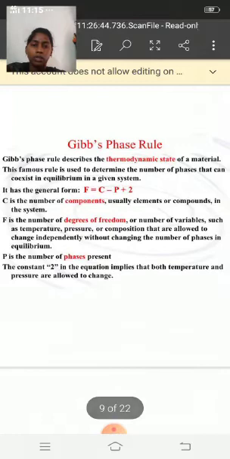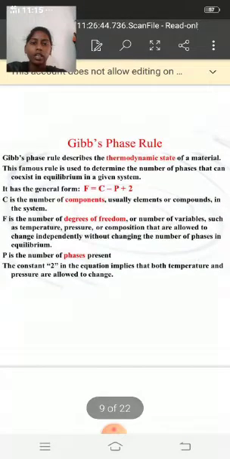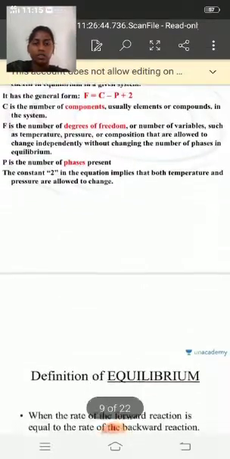And we know that P is the number of phases present. The constant 2 in the equation implies that both temperature and pressure are allowed to change, and it is used to calculate the degrees of freedom. The mathematical formula is F equals C minus P plus 2. Here F means degrees of freedom, C means components, P means phases.